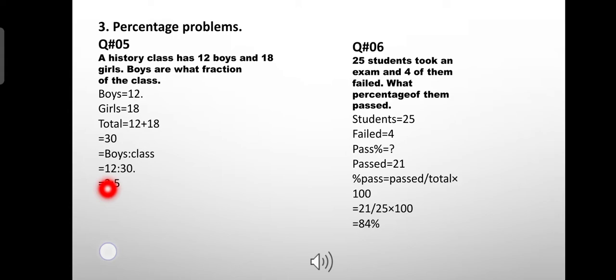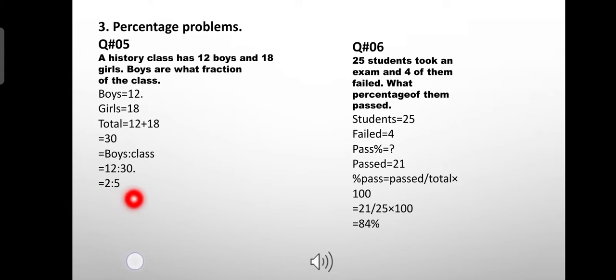That comes out to be 12 ratio 30. 12 are the number of boys and 30 is the total number of students in the class. By dividing by 6 we get a ratio of 2:5. This elaborates that if there are 5 students in a class, there will be 2 boys in that class.